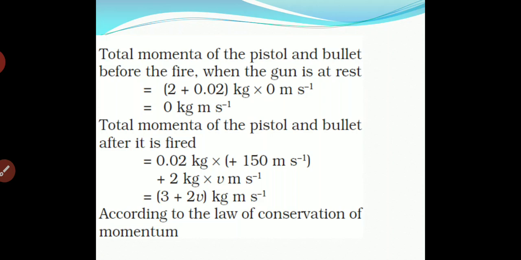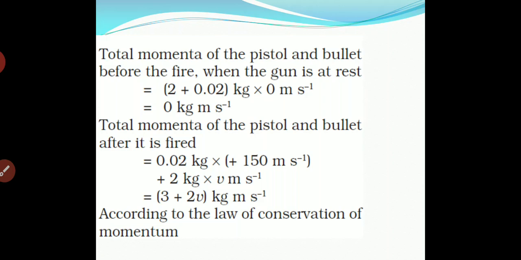So the total momentum of the pistol and bullet before the fire: the total mass, mass of the pistol plus mass of the bullet, will be 2 plus 0.02 into 0, which is the initial velocity for both of them. So it will be 0.